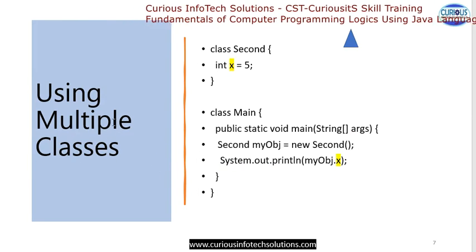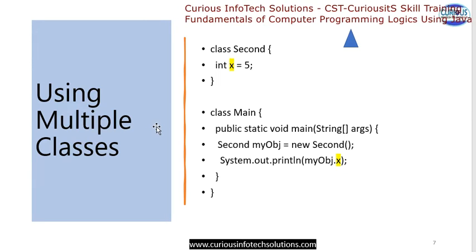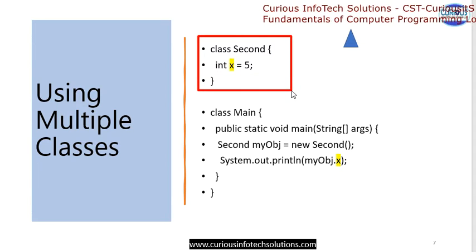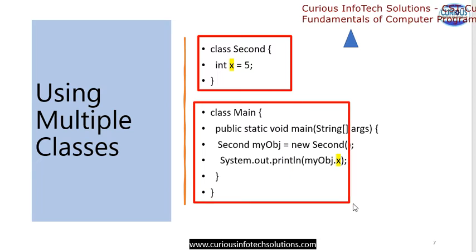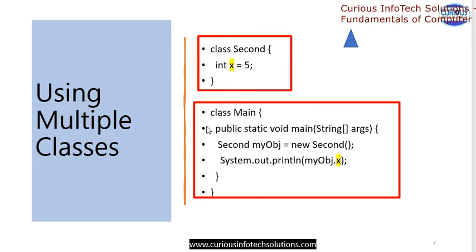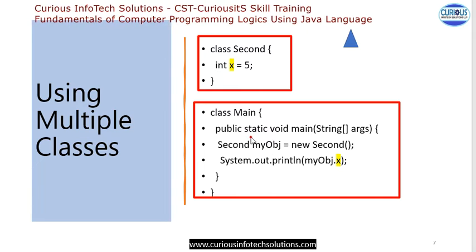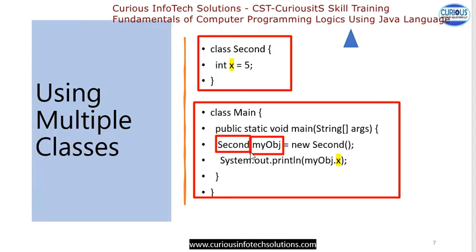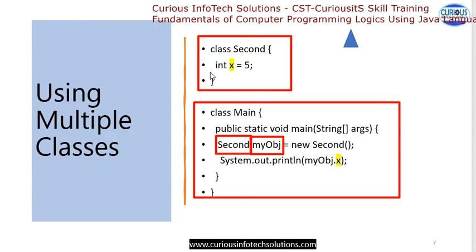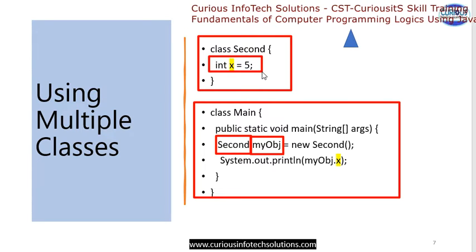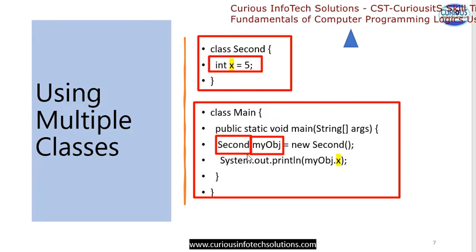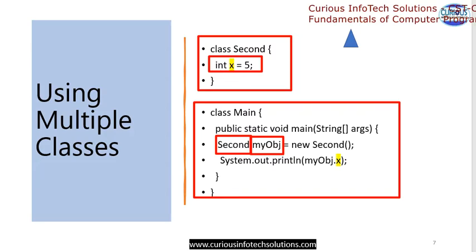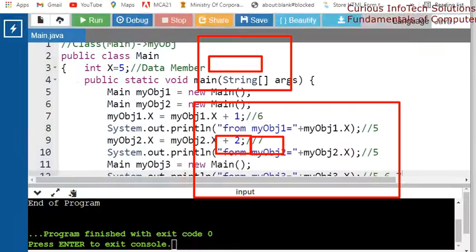Now come to using multiple classes. I have two classes. One is your second class and we have one main class. ठीक है, तो in the main class we have one object, that is my object, but this object is of this second class. So I can immediately access the members of this second class. Likewise, we can also think about two classes in a program. So we will see this live program.